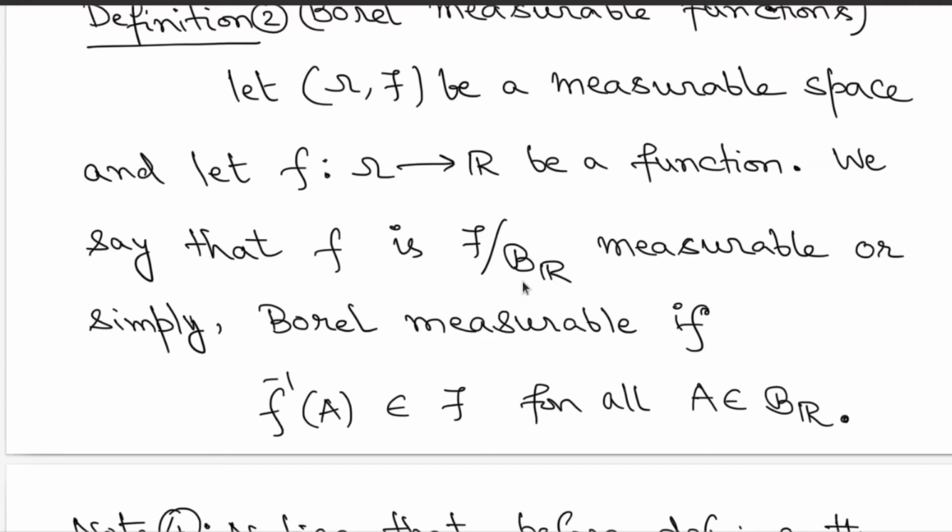So you are going to talk about Borel measurable functions on domains omega, and the idea is this, that once the range is the real line and you are talking about the Borel sigma field, you don't have to mention it explicitly once more. It's understood from the context. So for all sets on the range side, all Borel subsets on the range side, you are looking at their pre-images. These pre-images must fall in the domain side collection, the sigma field script F. So if this happens, you are going to call it a Borel measurable function.